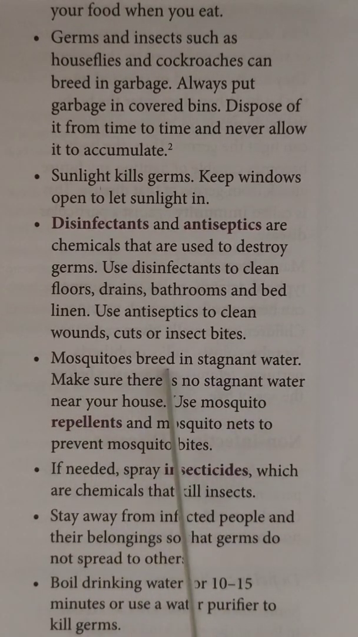Then, mosquitoes breed in stagnant water. Stagnant water means water that is not moving, which is stored in one particular area due to some blockage and all. Make sure there is no stagnant water near our house. It can be in an unused pot, even in a coconut shell, even in the drainage. There shouldn't be stagnant water, so that mosquitoes will not breed in it.